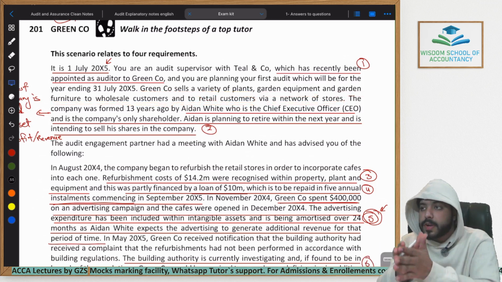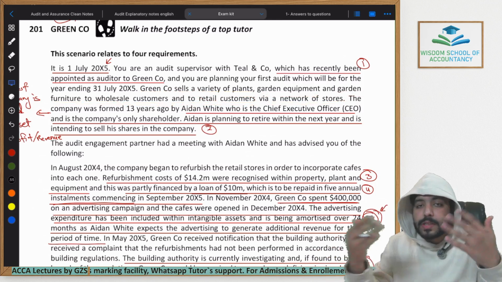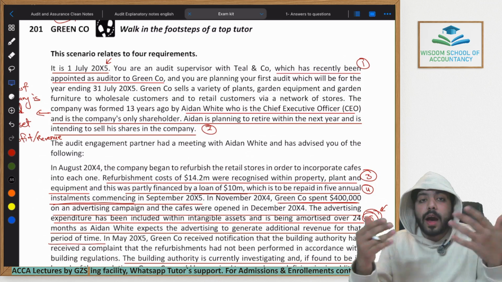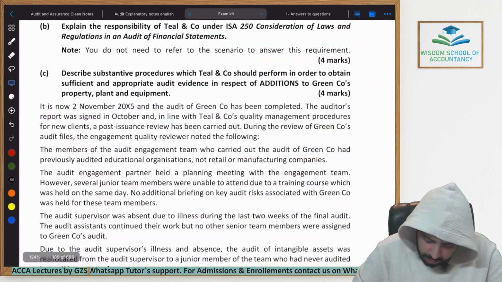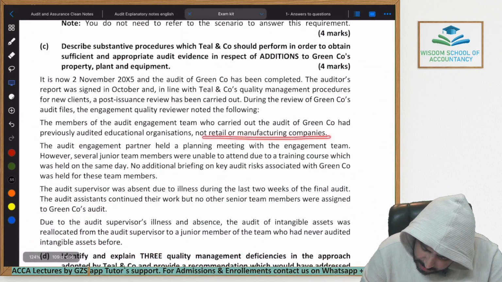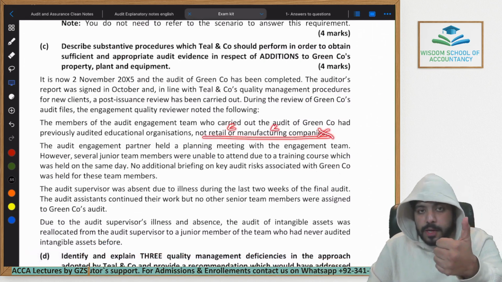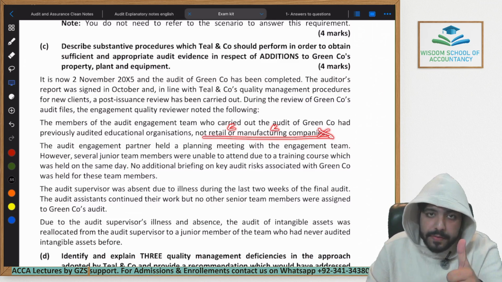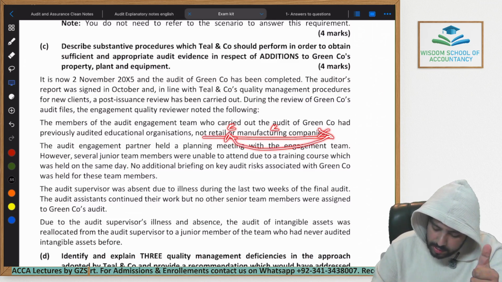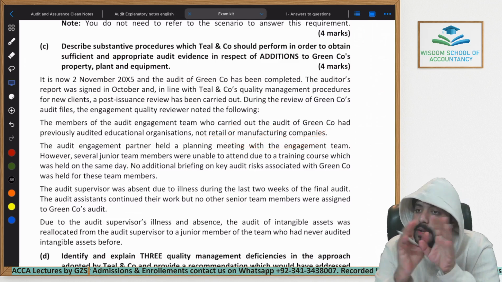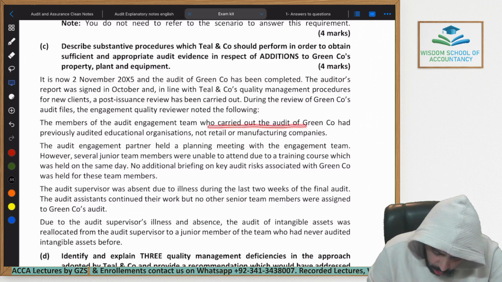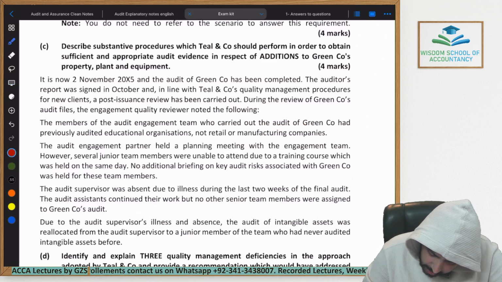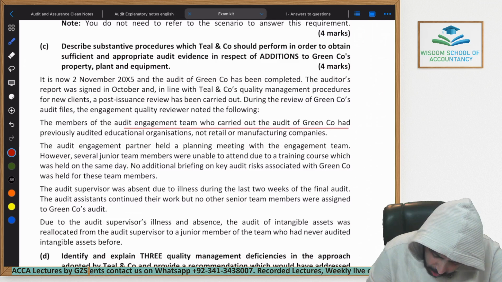So they have different stores through which they sell to different types of customers. So they are a type of retail company. And the people who were assigned to audit Green Corporation do not have any experience in retail or manufacturing. Green Corporation is both a manufacturing company, they make the furniture and then sell it as well. So they are both a retail and manufacturing company. And the audit team assigned to this specific audit does not have any experience in auditing a retail or manufacturing company. They only have experience in auditing educational organizations.